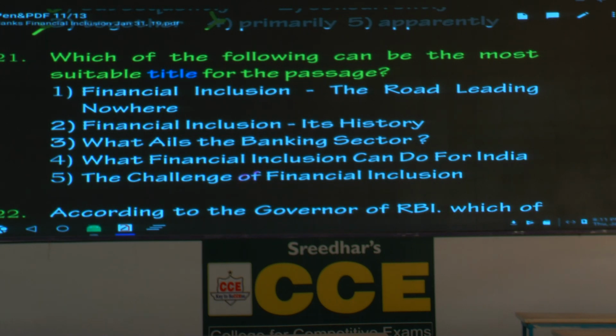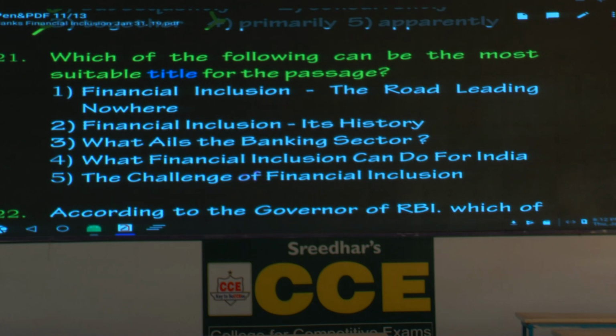Which of the following can be the most suitable title? Financial inclusion, the road leading nowhere. It is not completely pessimistic. The writer talks about the positive and negative. At the fag end of the passage, he cautions using ifs and buts. So it is not a categorical negative stand. First option is not correct. The road leading nowhere, that is a sweeping statement and completely negative. Please mark it wrong. Financial inclusion, its history. Does it talk about the history or the pros and cons and the problems? Right. Mark it wrong.